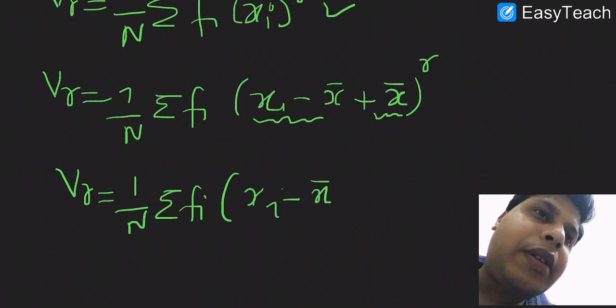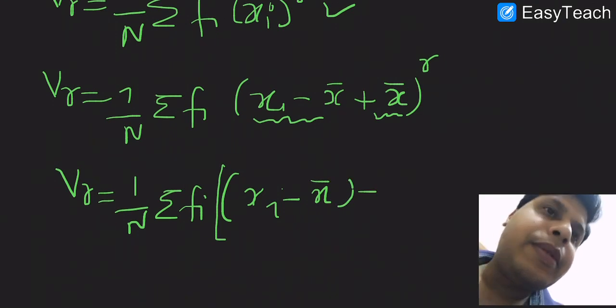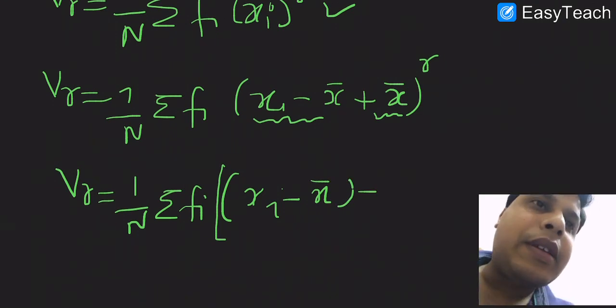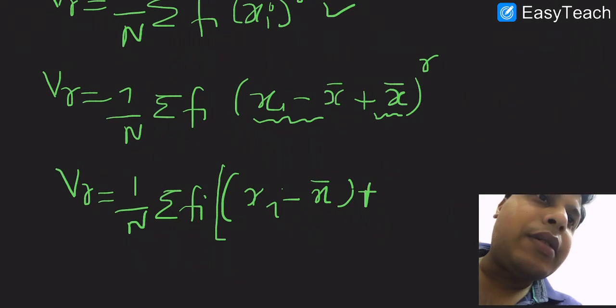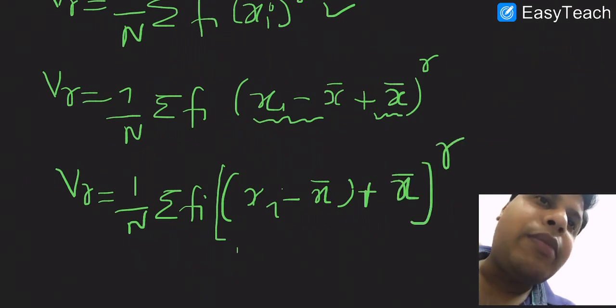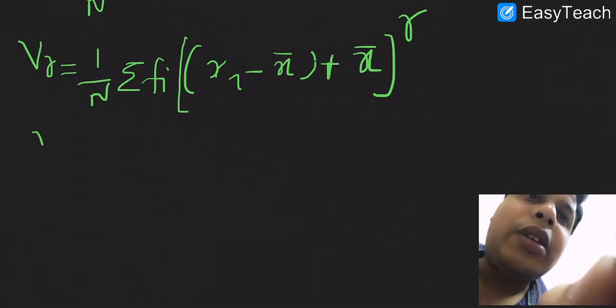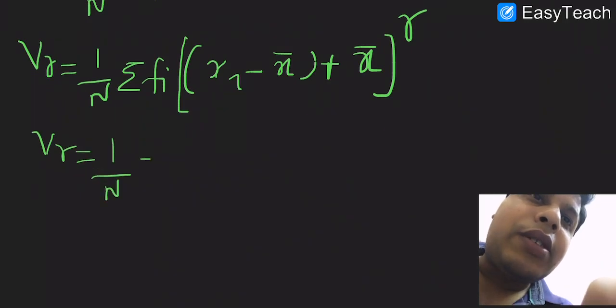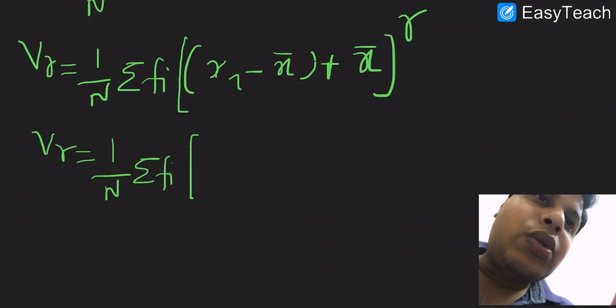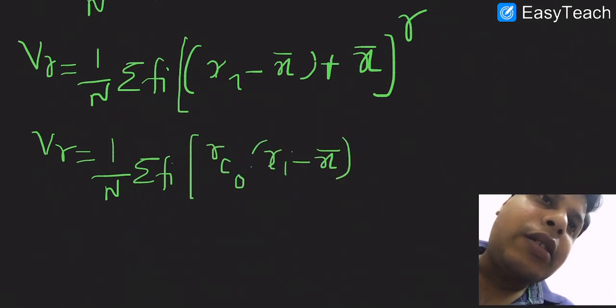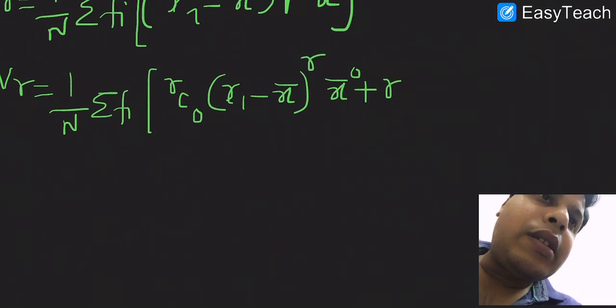We get 1 over n summation of fi into rC0 xi minus x bar power r and x bar power 0, plus rC1 xi minus x bar power r minus 1 into x bar power 1, plus rC2 xi minus x bar power r minus 2 into x bar square, and so on.